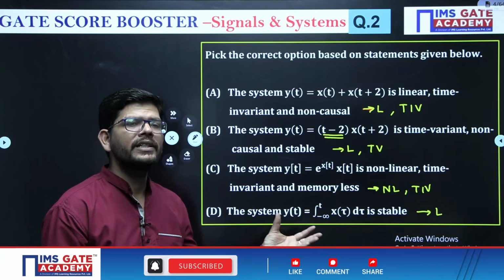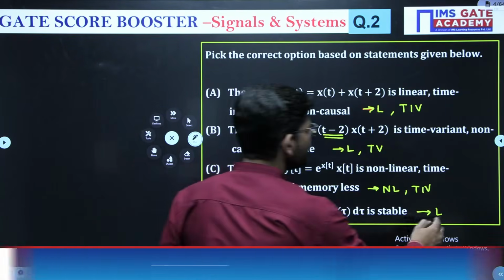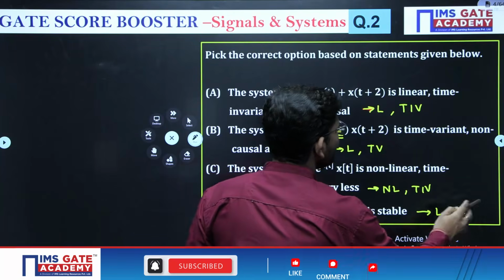This means t is being scaled or reversed, or some operator is operating on t. Nothing like that is happening here, so this is also time invariant.